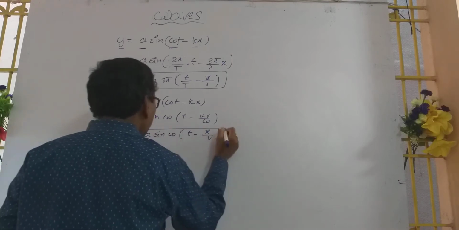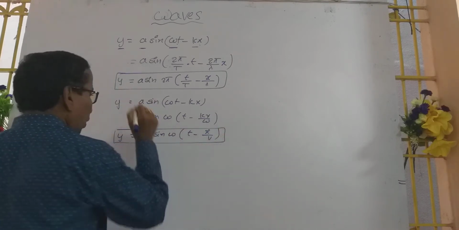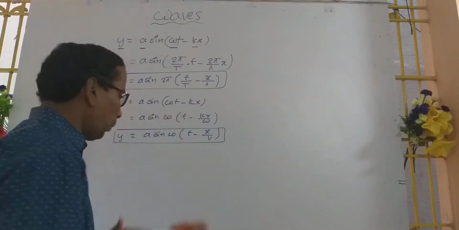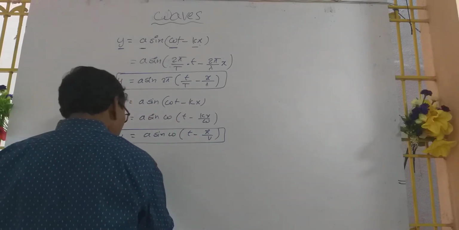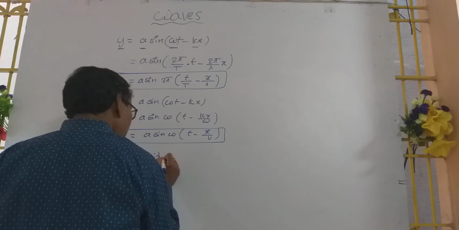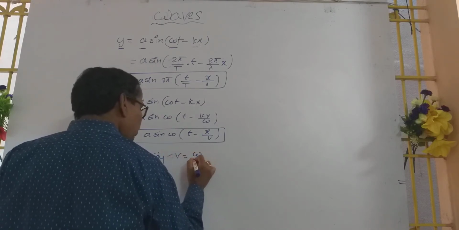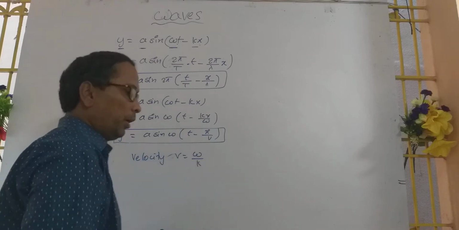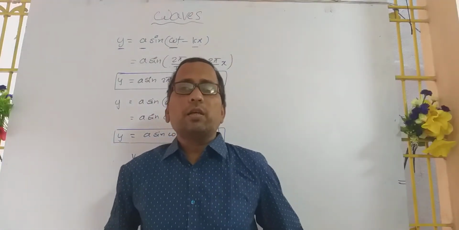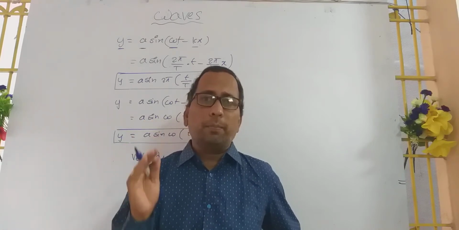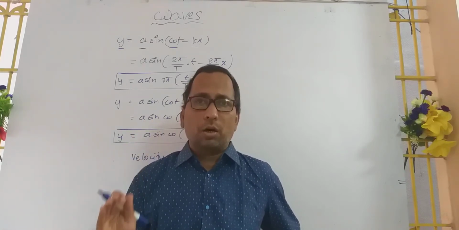Here we have to remember that the velocity v equals omega by k, that is, the angular frequency divided by the propagation constant.